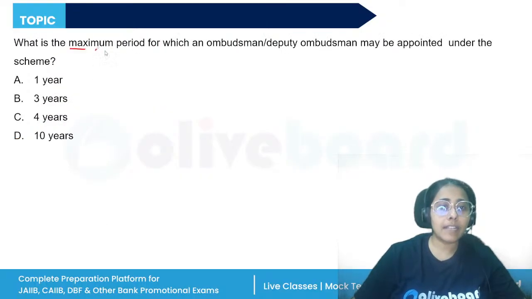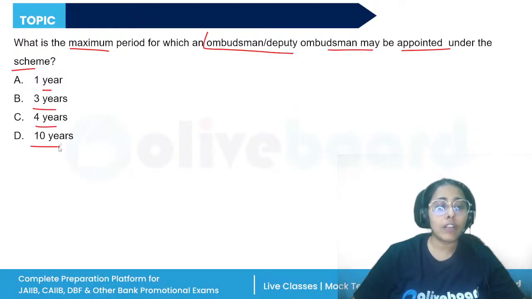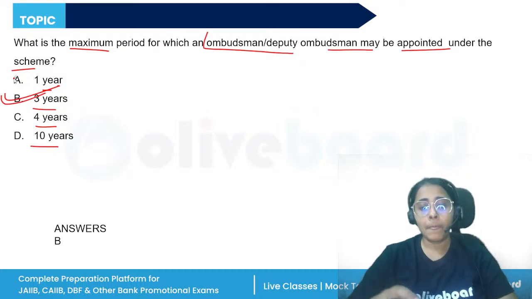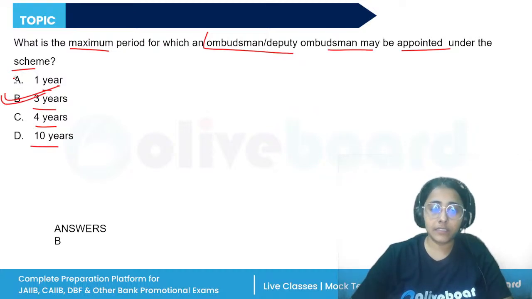What is the maximum period for which an ombudsman or deputy ombudsman may be appointed under the scheme? So what is the period of appointment of an ombudsman or deputy ombudsman under the Integrated Ombudsman Scheme? 1 year, 3 years, 4 years, or 10 years? The correct answer will be B, 3 years. In the Integrated Ombudsman Scheme, we appoint the ombudsman for a period of 3 years.